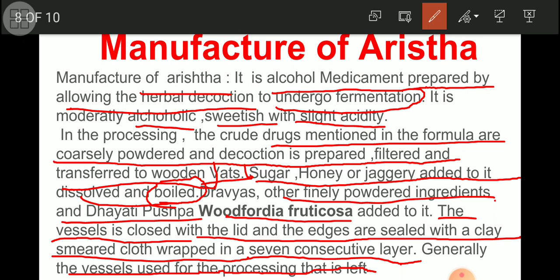Wrap with 7 consecutive layers of clay-smeared cloth, and keep it for several days. After that, we come to know that the fermentation process is over.